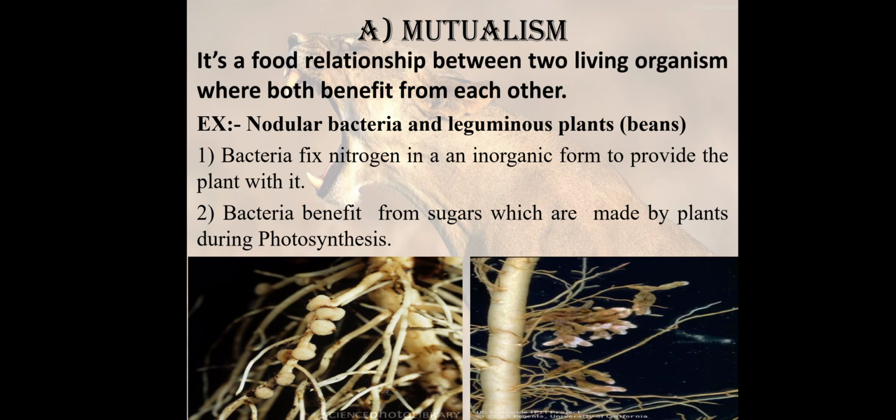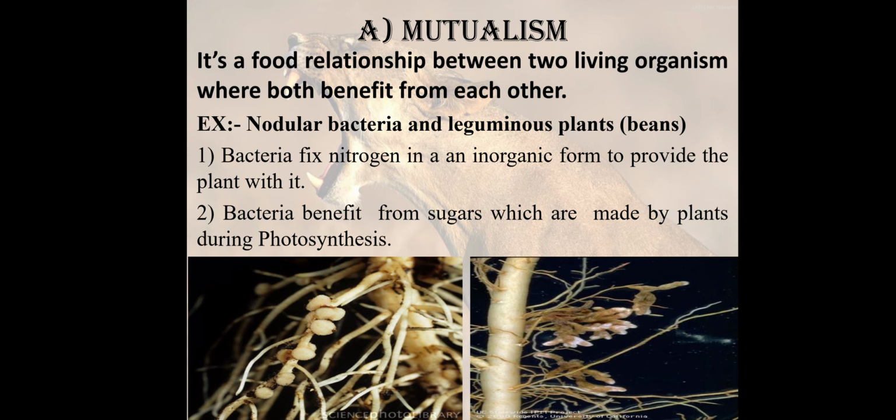Right or not? So again, in mutualism we have two living organisms, and both benefit from each other. Like nodular bacteria and leguminous plants or beans, where the bacteria fix nitrogen in an organic form to provide the plant with it. The bacteria benefit from the sugar or food made by the plant during photosynthesis.